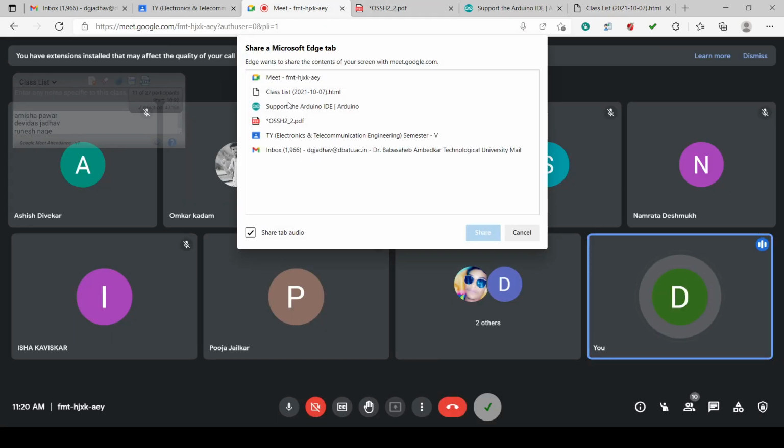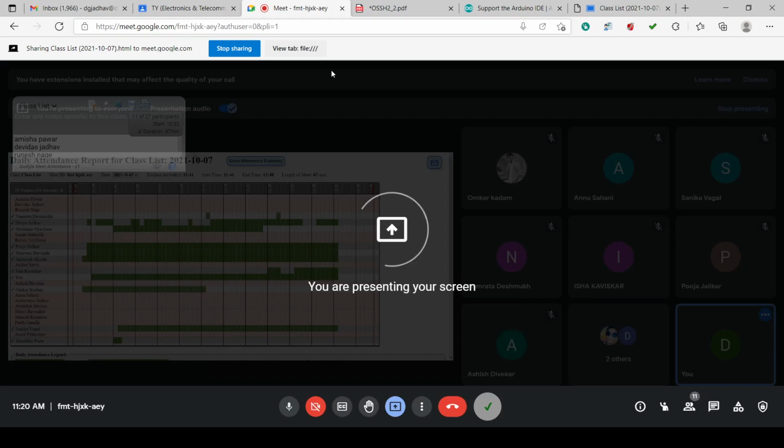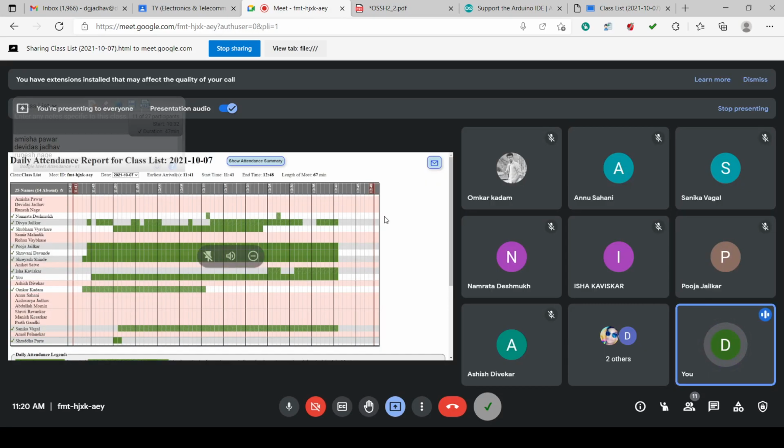So this is your attendance. Okay. You can check it, isn't it? This is your attendance. Whenever everybody joined, whenever they left, everything is there. So all the details are available. This is for one day. Okay. So in this way, the details are there.